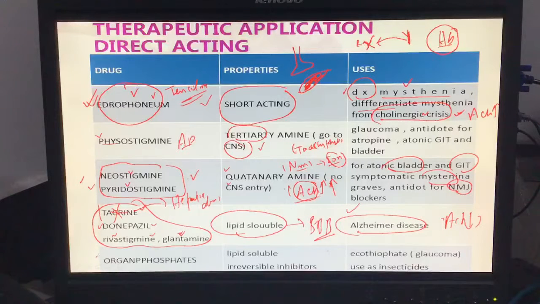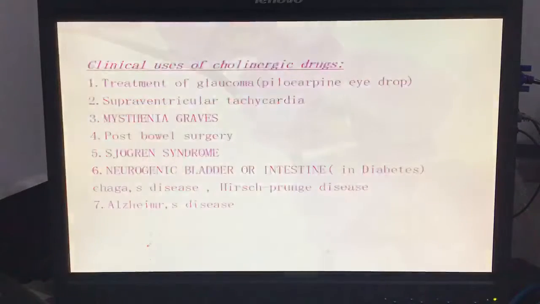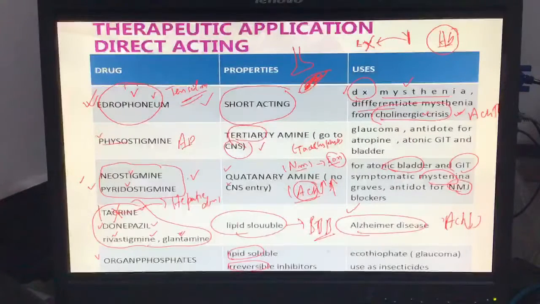Okay, now move on to organophosphate. It's the last thing in this topic. What are organophosphates? Organophosphate is a lipid-soluble compound that can enter the brain and irreversibly block the enzyme. If this drug irreversibly blocks the enzyme, what's going on with the body? What happens with the muscarinic receptor? Now consider a person with organophosphate OP poisoning. This organophosphate is used in insecticides and fertilizers.